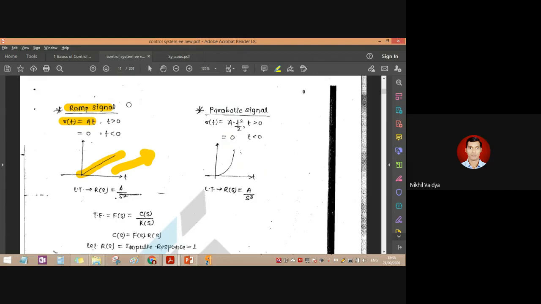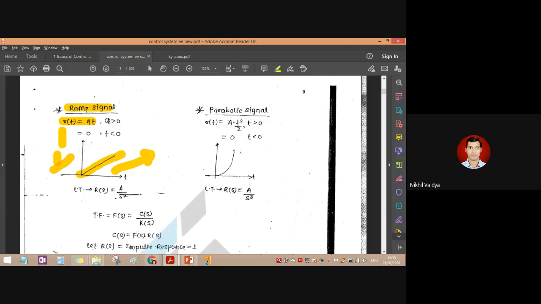We generally saw this same formula in our straight line passing through the origin: y is equal to mx. So y is equal to mx means m is nothing but the slope and x is nothing but the independent variable. So here also R of t is nothing but the value of that particular input, just like y. The value is equal to m into x.